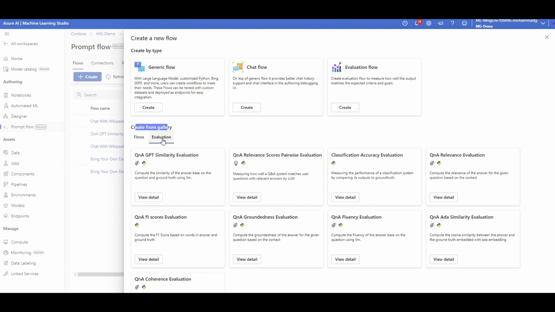Now let's say I'm done with my prompt flow. I want to see how I can evaluate the prompts. It is not actually an easy task, because let's think about it. If you have a classification model that's going to predict whether tomorrow is going to be raining or not, then the evaluation of that model is simple. How many times my model truly said that tomorrow is going to get rain and it was actually raining on that date? Then we can start, let's say, measuring the accuracy of that model.